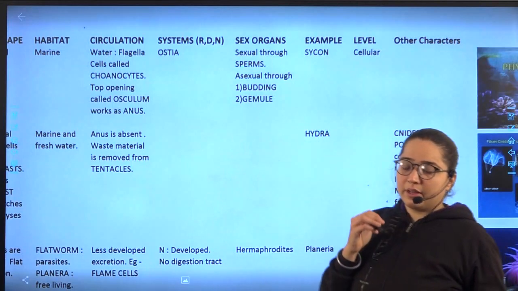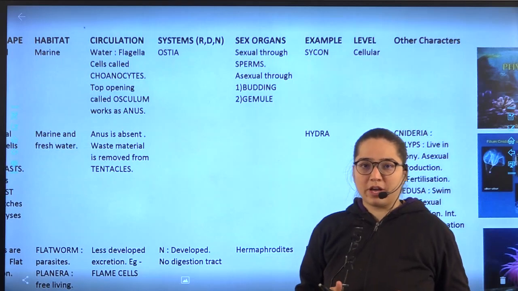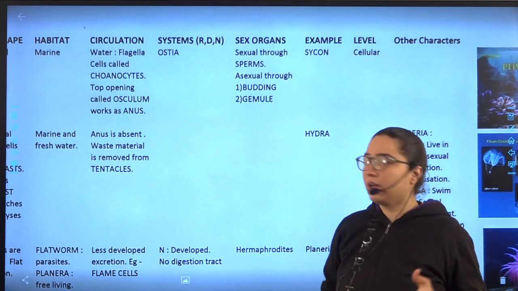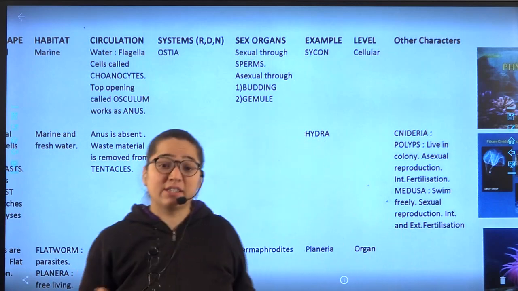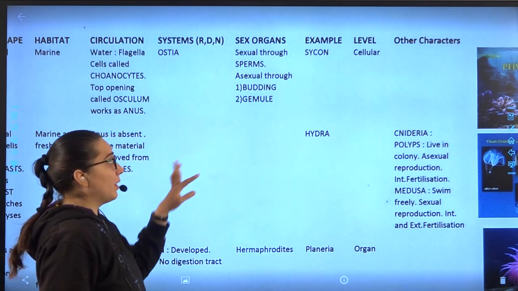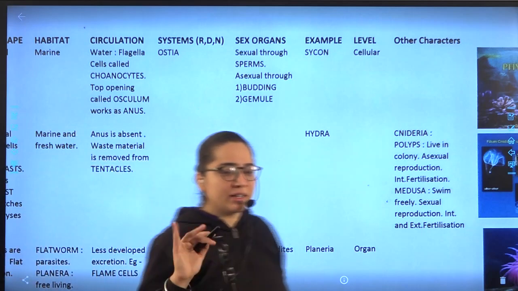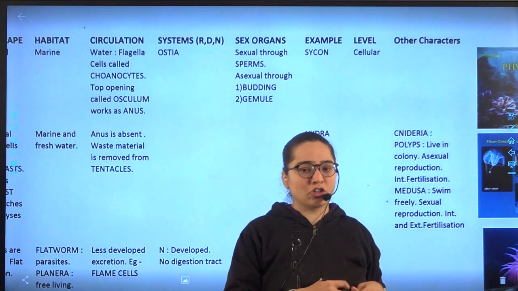In the very first part, generally there are two types of reproduction: either sexual or asexual. In Porifera, if it is sexual, then it occurs through sperms. If it's asexual, then it can be either of two techniques, budding or gemmule. These are the two ways of asexual reproduction.